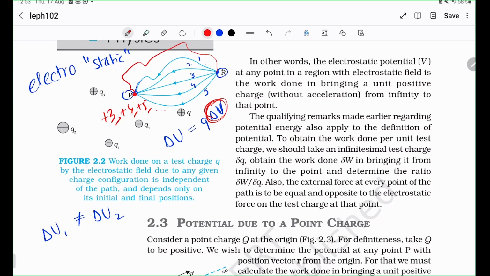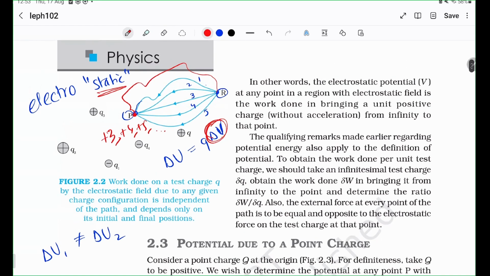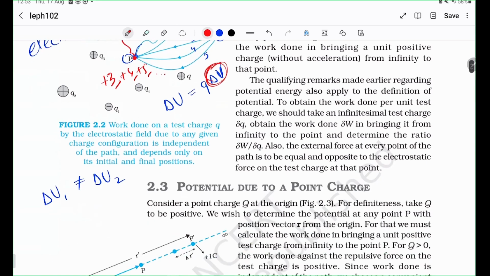And there's no point in a point which has an infinite number of possible potentials. So it would make no sense to define something called a potential in that case. So that's why only for the electrostatic field, because it's conservative, all the delta U's are the same. Because of that, you can equate all of these delta U's to the same Q times delta V. That's why you have the same delta V between 2 points.